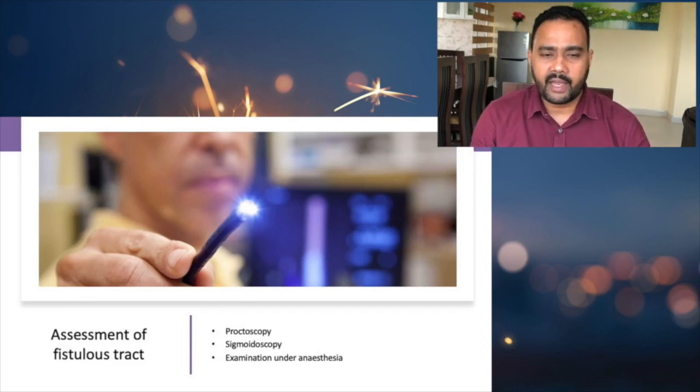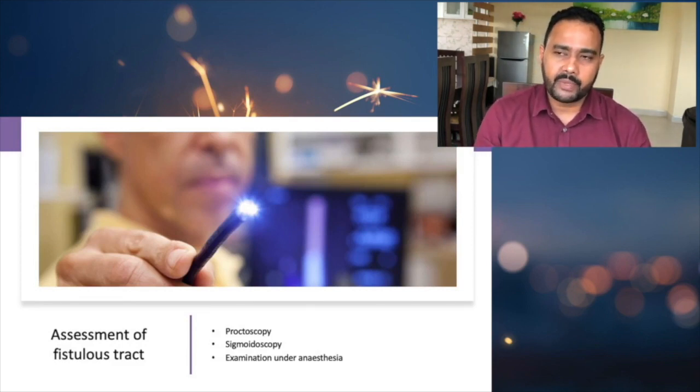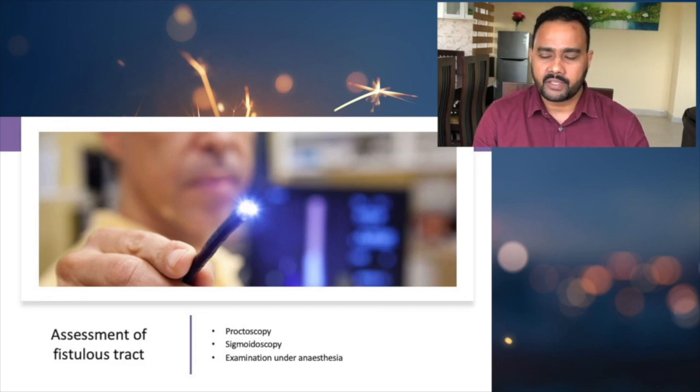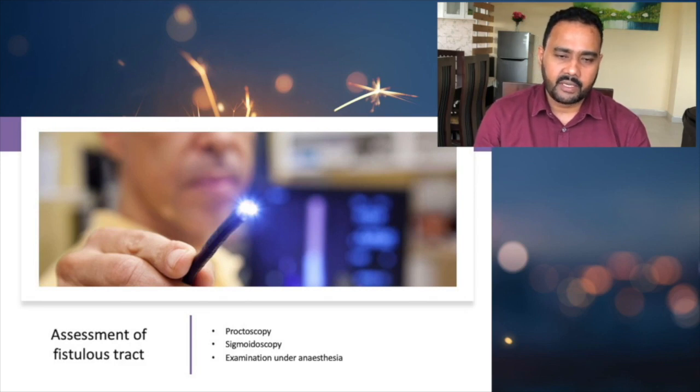So how will we assess? We have discussed the key points. What are the key points for assessment? But how will you assess? There are basic investigations and special investigations. In the basic investigation, usually we do proctoscopy, and through the proctoscopy you can see whether there is any internal opening in the anus as well as in the distal rectum. That is one of the basic investigations we do for the assessment of the fistula tract.